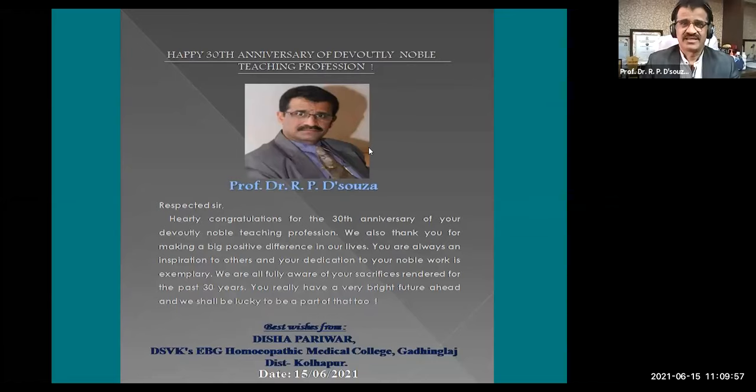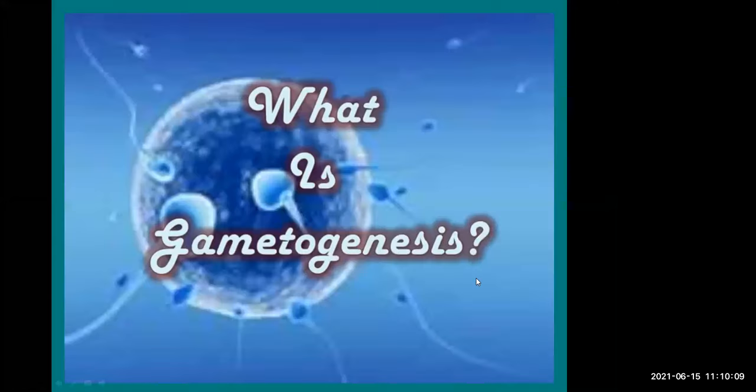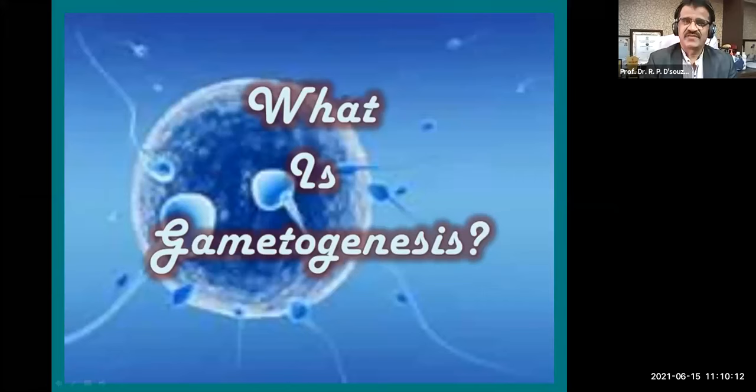And finally, let's begin today's topic. You all know that gametogenesis is a very important topic as far as the examination is concerned. Before we begin with what is gametogenesis, let me tell you that for the first BHMS university examination, you have two papers, paper 1 and paper 2. Paper 1 includes general anatomy as well as embryology, including cytology, cytokinesis, and so on. That means paper 1 has